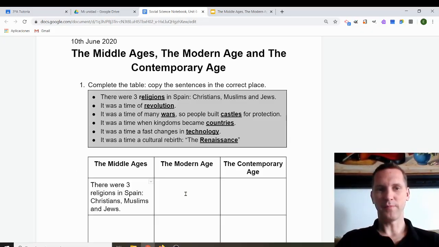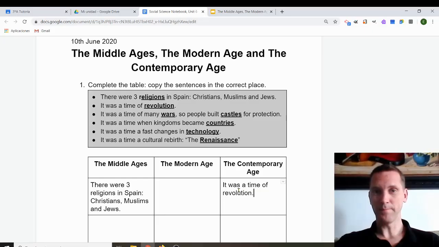Now the second one. It was a time of revolution. The Middle Ages, the Modern Age, or the Contemporary Age? That's the Contemporary Age. It was a time of revolution. Remember, it started with the French Revolution, also the American Revolution, the Industrial Revolution. A revolution is a war or just a period of fast change. So that was the Contemporary Age.